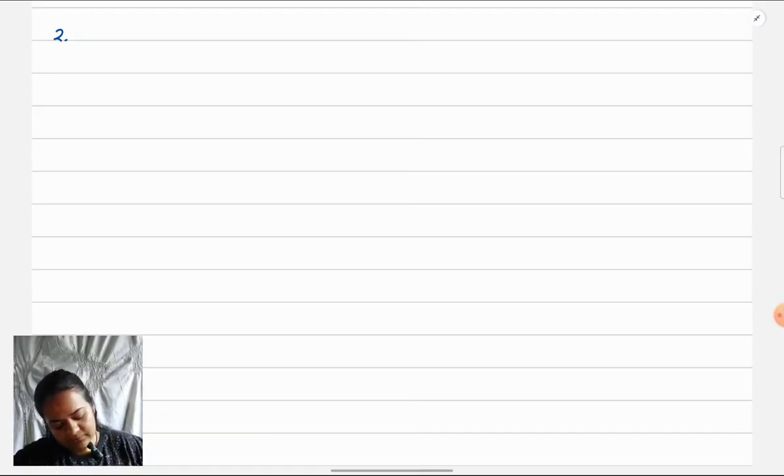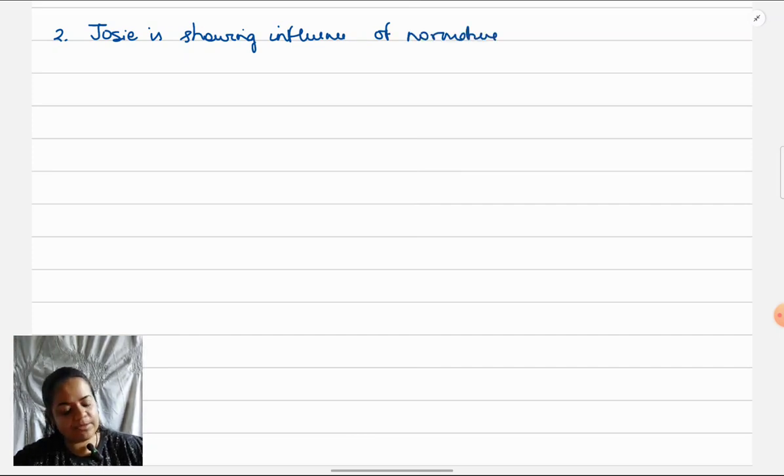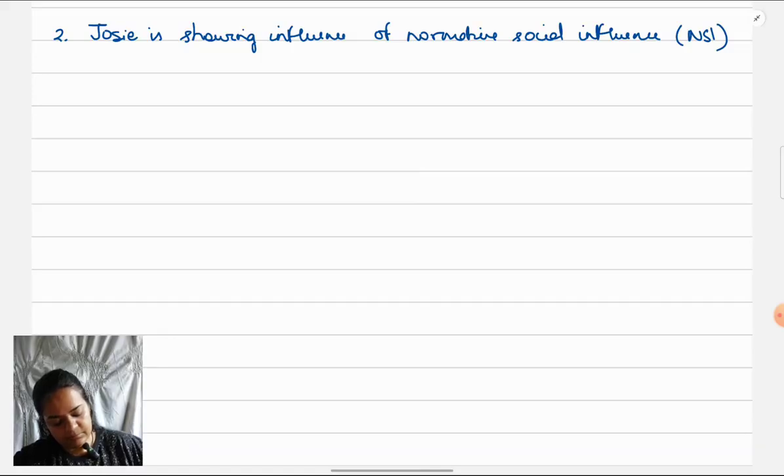Josie is showing influence of normative social influence, or you can say her behavior is because of normative social influence. When she laughs at her friends' jokes, at her colleagues' jokes.